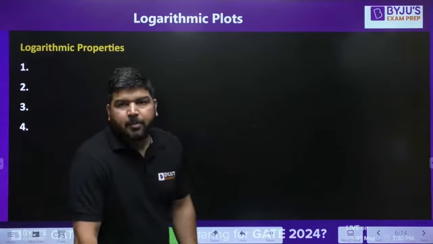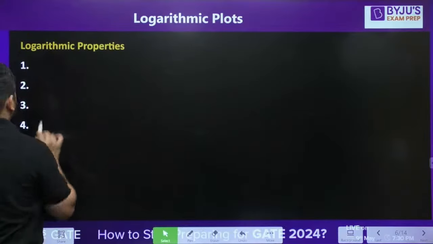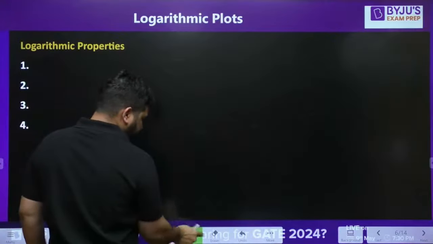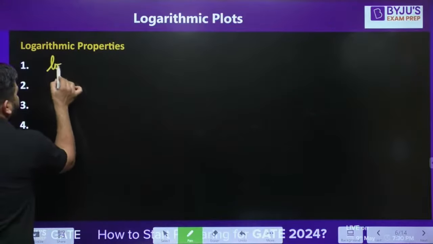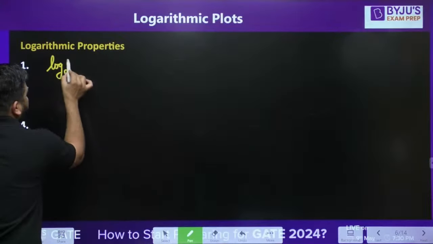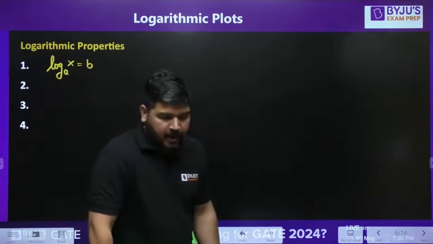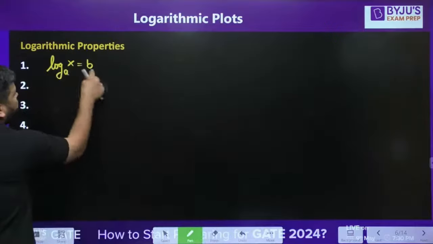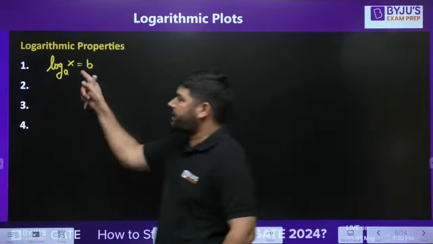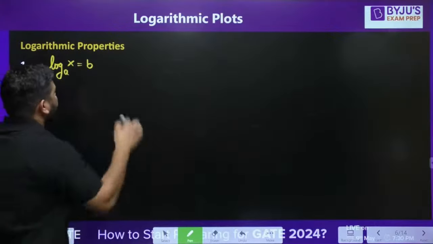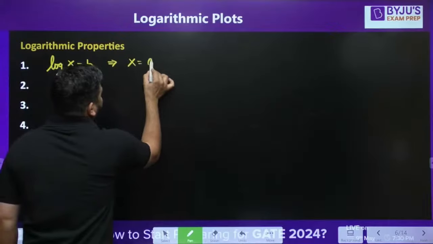So first of all, logarithmic properties. The first property: let's say something is given like this, log base a of x equals b. Now you can always calculate x from there. x will be equal to a to the power b.